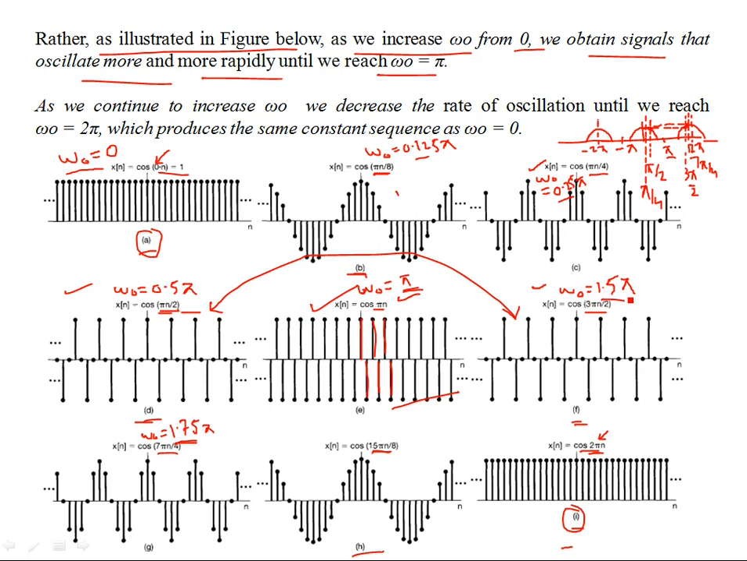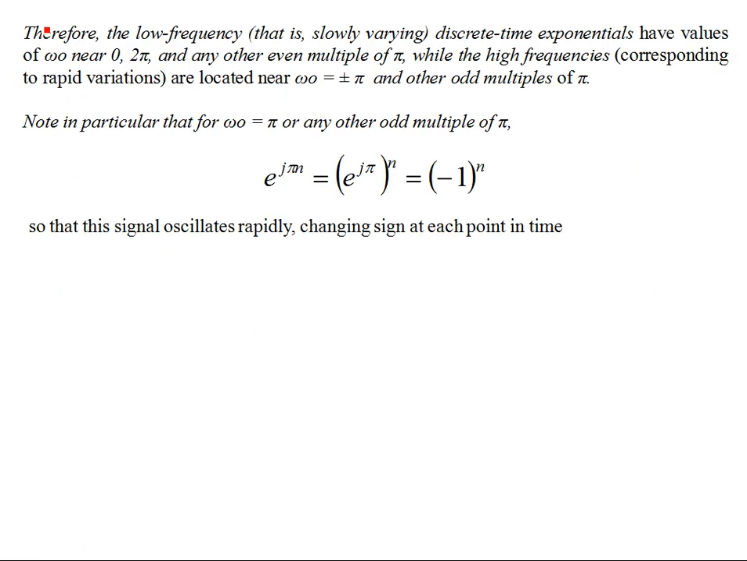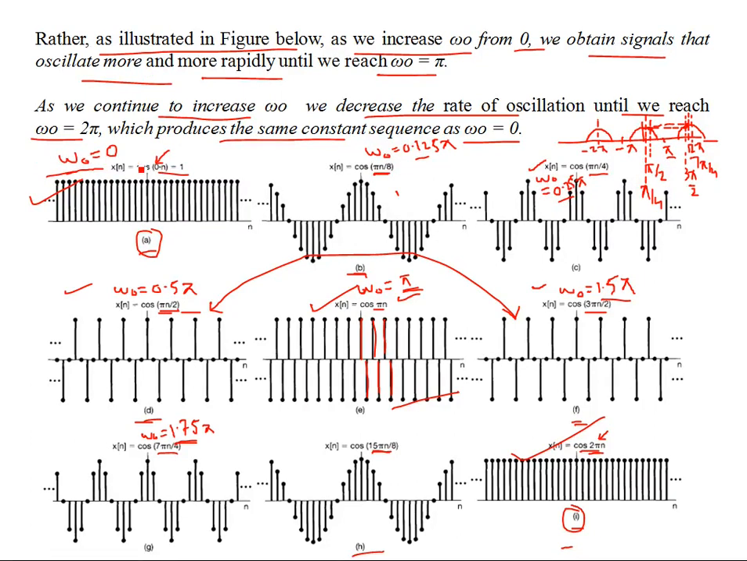And then as you increase the frequency, you go beyond, because 1.5 pi and 0.5 pi are the same frequency, so you decrease the frequency. So as we continue to increase omega naught, we decrease the rate of oscillations until we reach omega naught equal to 2 pi, which produces the same constant sequence as omega naught equal to 0. So this and this sequence are the same, and both are constants. Therefore, the low frequency, that is slowly varying discrete time exponentials, have values of omega naught near 0 and 2 pi. So slowly varying frequencies will be around DC. This is DC, a constant signal.